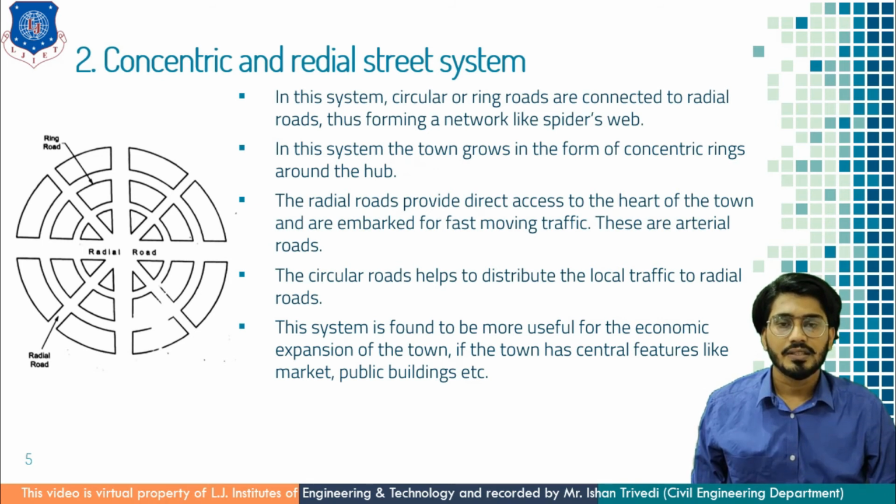In this system, the town grows in the form of concentric rings around the hub, like a center hub, then the industrial part, or this concentric radial is concentrated between two rings. In Ahmedabad, the entire city is covered between 12 darwajas, that is Raipur Darwaja, Shahpur Darwaja, Kalupur Darwaja, Premn Darwaja, Astoria Darwaja, and the peripheral road is the ring road. This is of older development.